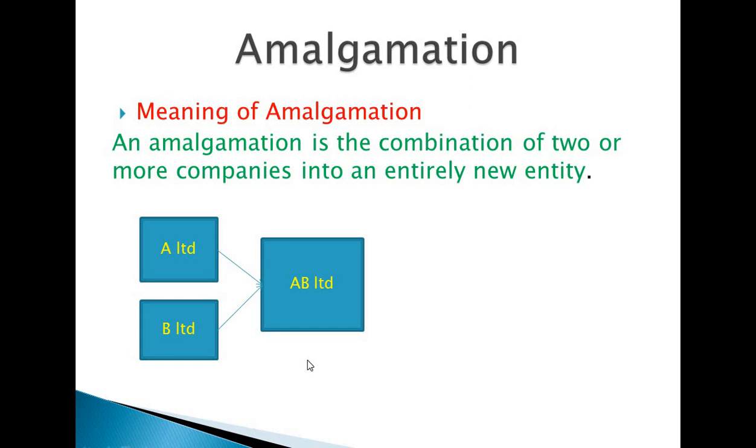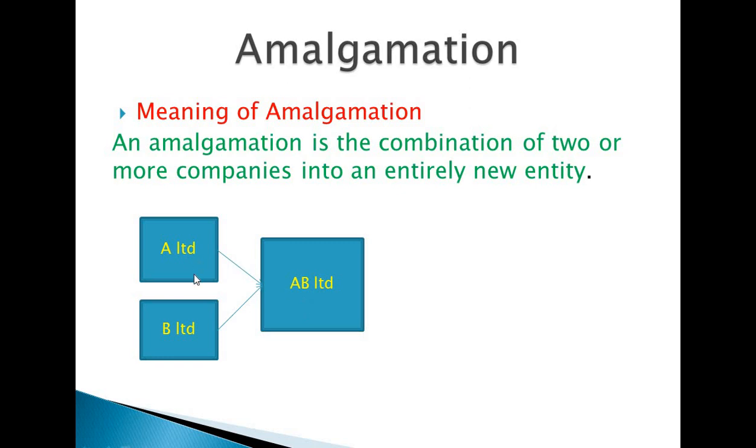Two or more companies enter into the market, and if they start a new entity or new company, that is called amalgamation. For example, A Limited and B Limited join together and start a new business, AB Limited.